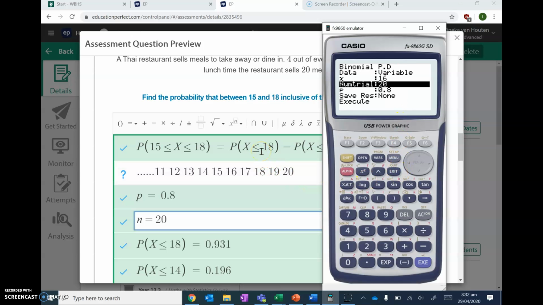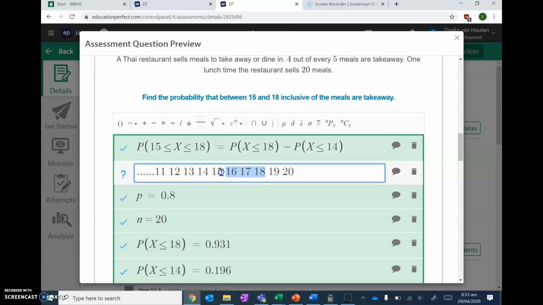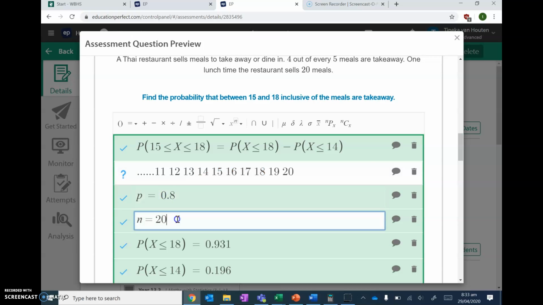The more smooth way of doing it is to work out the probability that x is less than or equal to 18. So all of this, and take off the probability that x is less than or equal to 14. Because that'll just leave you with the range of values you want. We want between 15 and 18. So if I work out all of it, all the way to 0, and take off the part I don't want, then I'll be left with the part I do want. I know my P is 0.8, I know my N is 20.